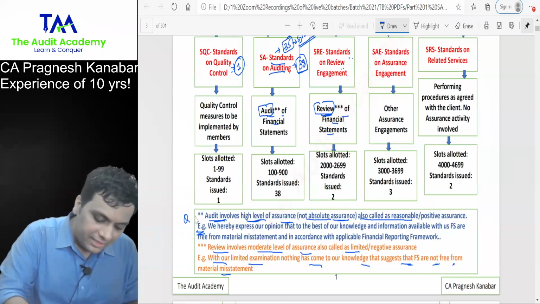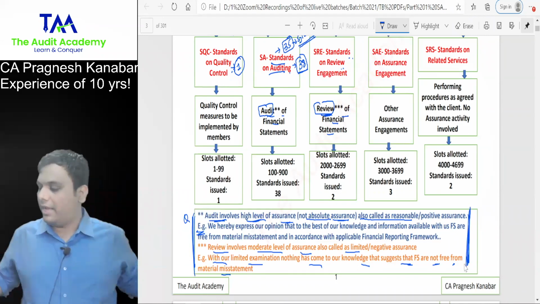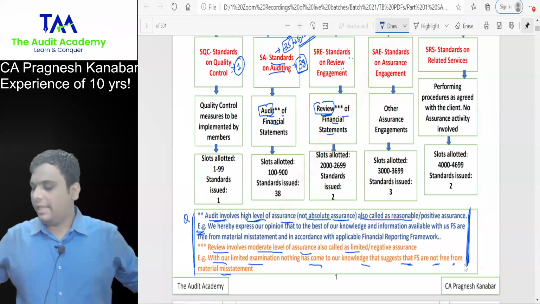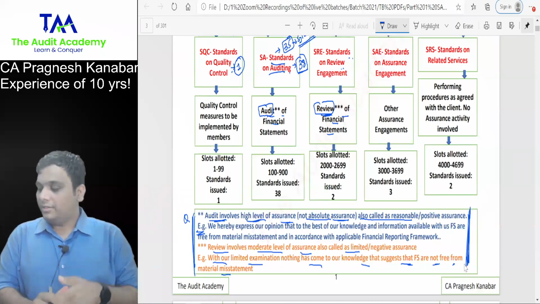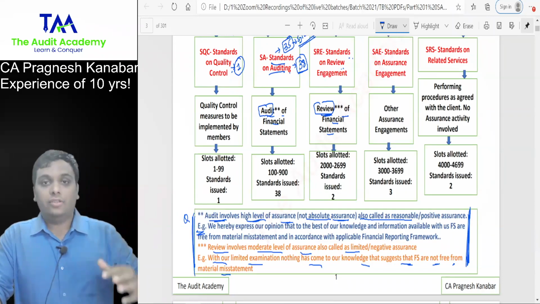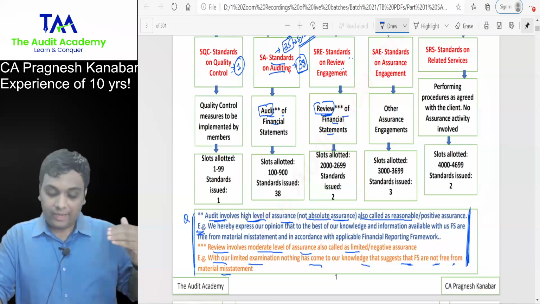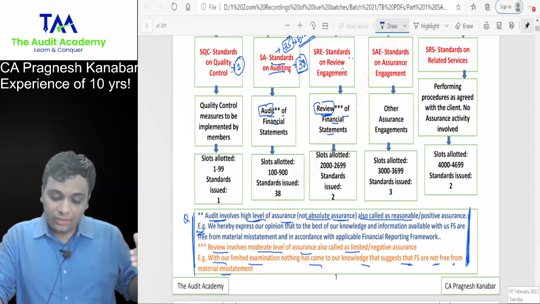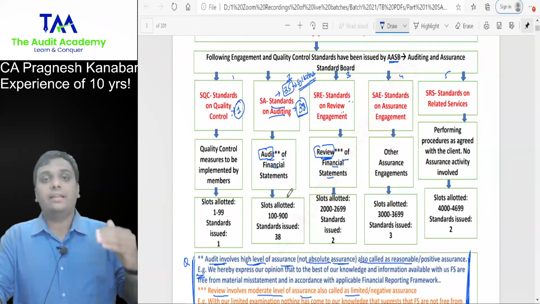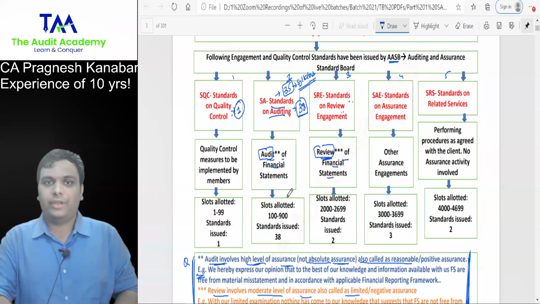I want a confirmation. Is everyone clear between the difference of audit and review? Yes or no, sir? Yes. Okay. So that is the major difference between audit and review. Audit is SA, standards on auditing, whereas whenever you are conducting review, it is SRE, standards on review engagement. All right. So this was one examination point.